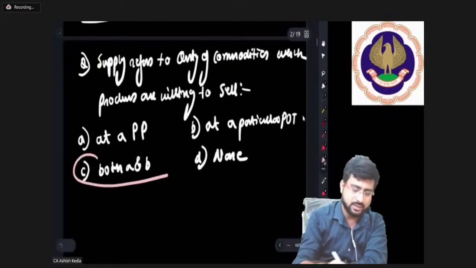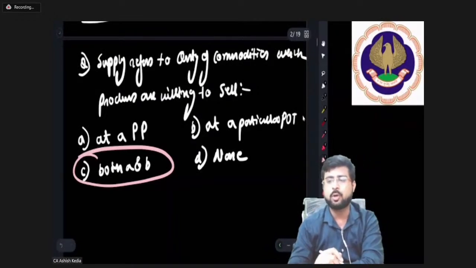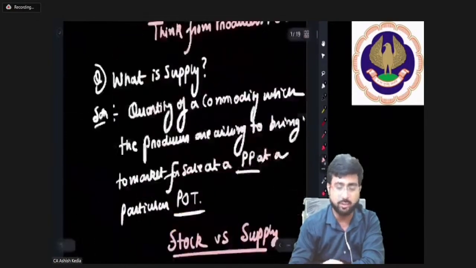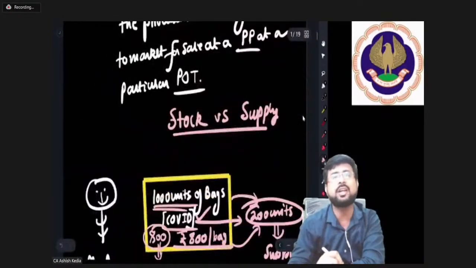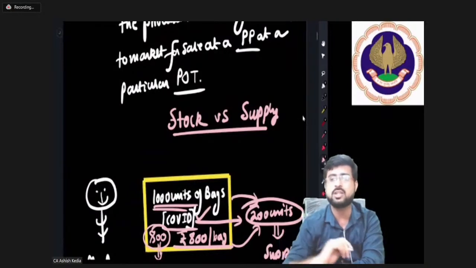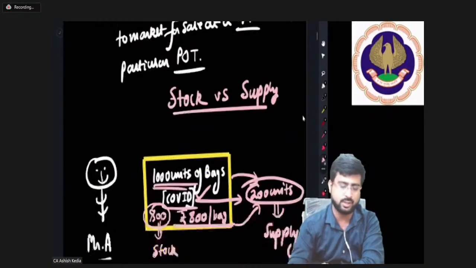The correct answer is option C, because when we talk about supply, we are not only talking about price, but we are also talking about point of time. You see, we had been referring to the COVID period again and again because it's a point of time. Post COVID, the scenario may change. And it's amazing to see everybody has given the correct answer. Very good. Moving on.